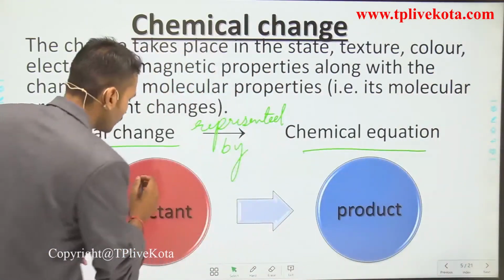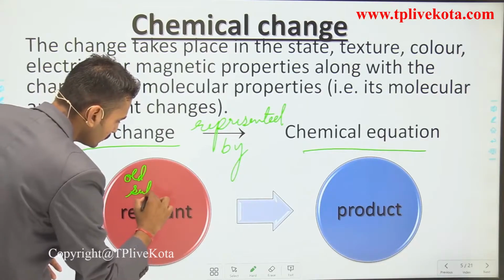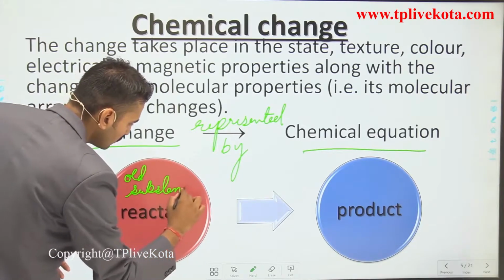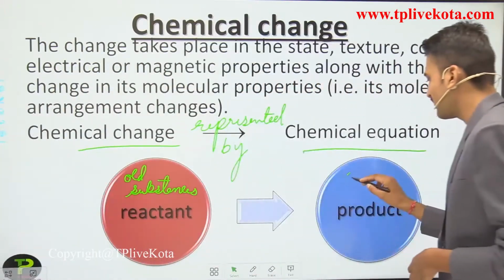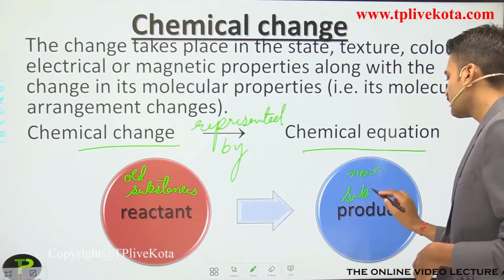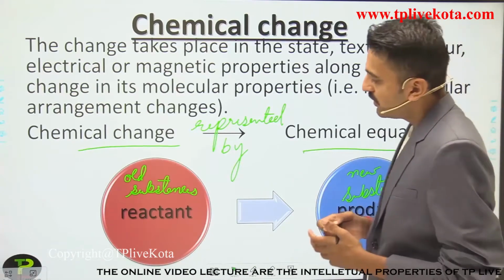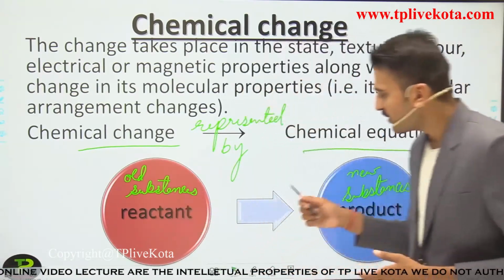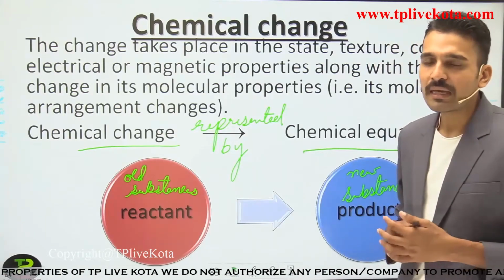The reactants, which are the old substances, are transforming into new substances. So this is all about a chemical change.